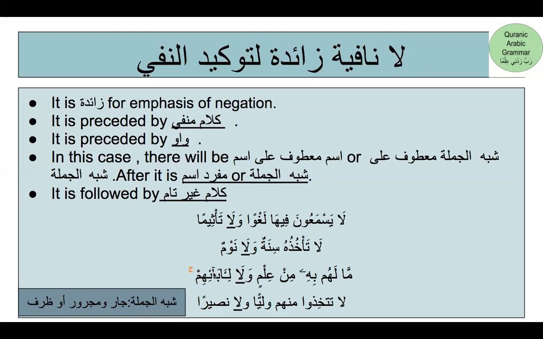Okay, so it is zaida. Zaida brings an emphasis to negation. It is preceded by negation. It itself is preceded by a wow, which connects one ism to another ism. And as with any connector, the isms that are around the wow are going to be of the same status. La is going to be followed by kalam ghair tam, and it can be either a mufrad ism or shibhul jumla after it. Okay, keep that in mind.